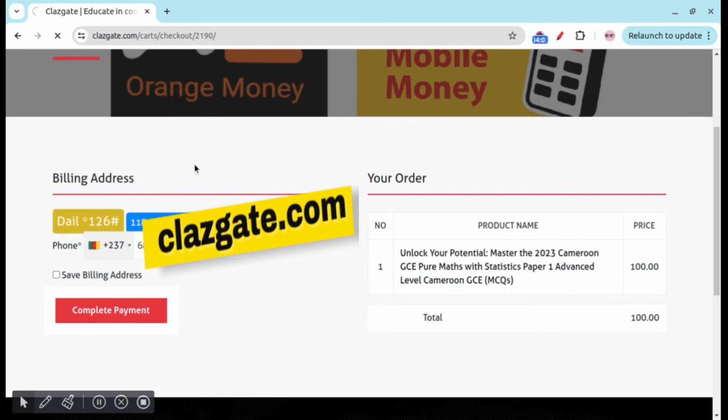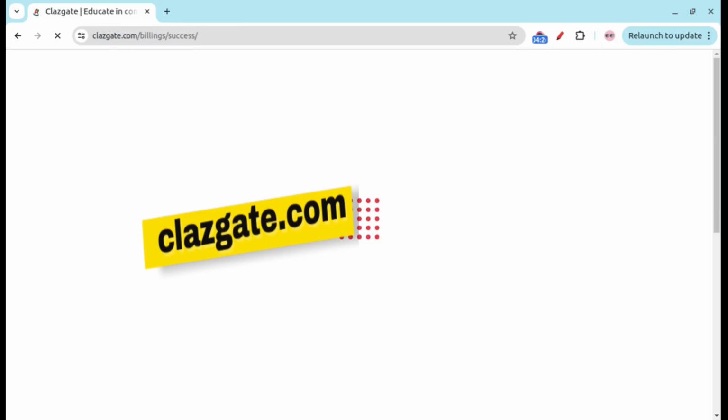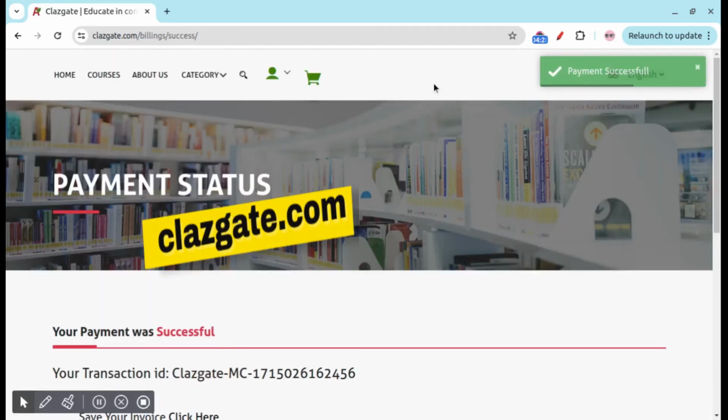We've been given 2 minutes to pay for this course, so let's just wait for the prompt on our phone. The prompt has already appeared on my phone, and I've dialed my mobile money pin. I've already approved the transaction, so we're just waiting to have access to the course. It won't take much time. There, I already have access to the course. Now payment successful, billing success.